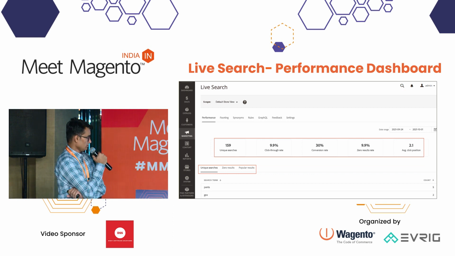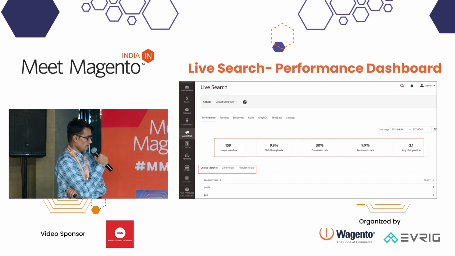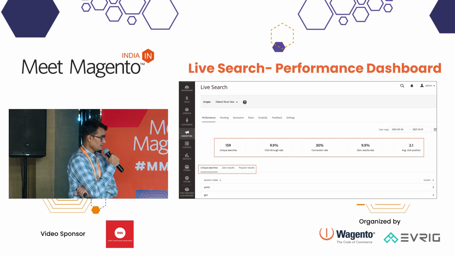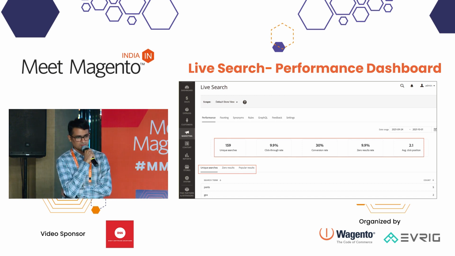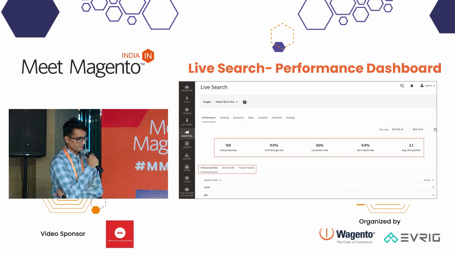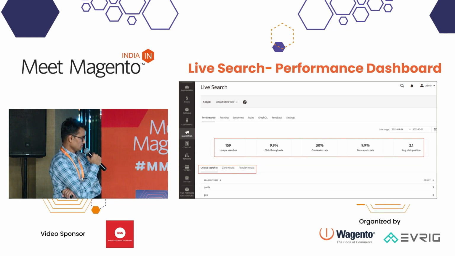We also have some statistics like unique searches, how many unique searches users have entered so far, the click-through rate, the conversion rate, the zero result rate, meaning the keywords which are not returning results, and the average click position. We can also have some reports like unique search, zero results, and popular.